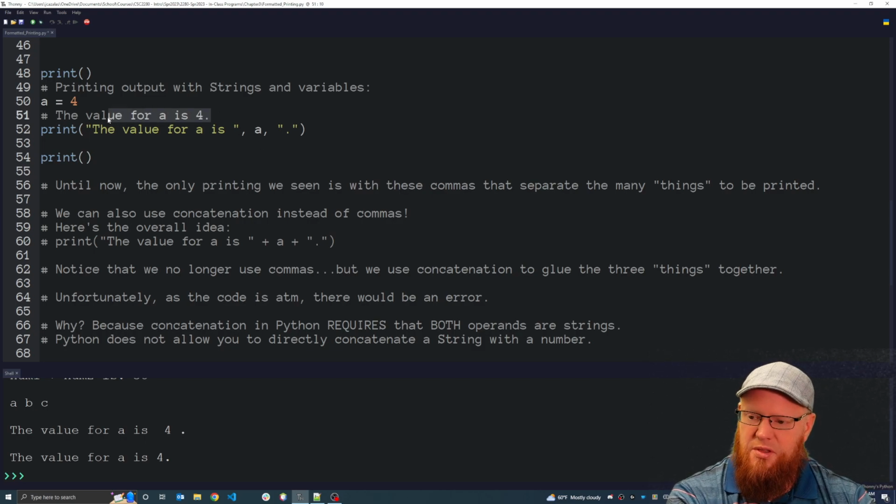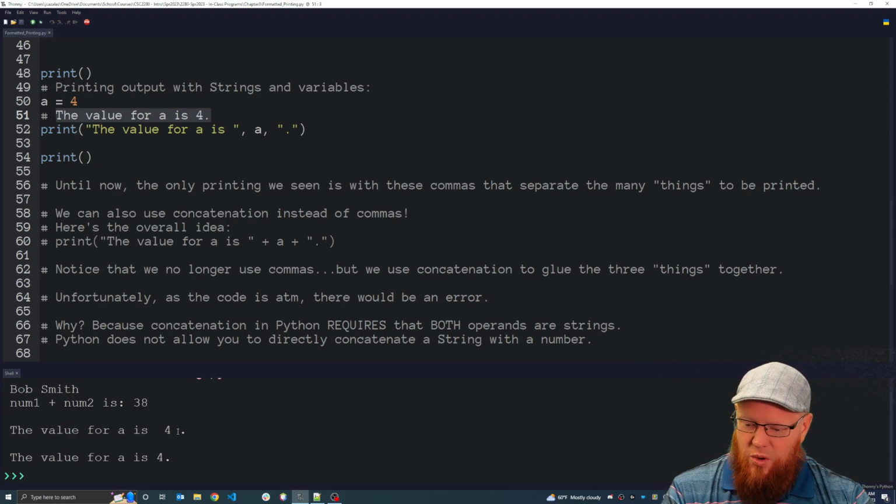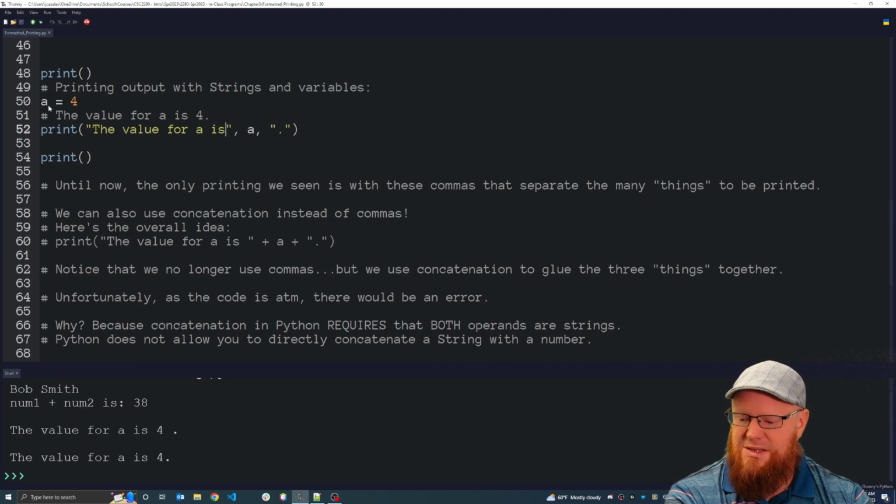So in this example, the value for A is 4. We want that output to look exactly like that. But instead, we're getting an extra space here and a space here. You might think, no problem, I can delete that space, but still, we get a space here. So when you use this comma method of printing output, which we're not going to be using much longer after